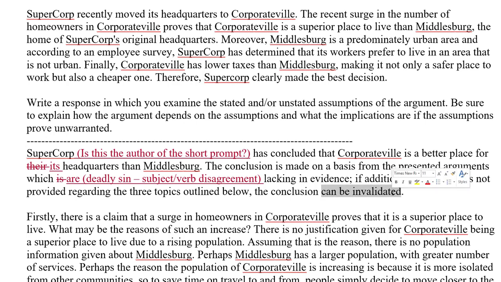Invalidated, you're using the passive voice here. You should just say the conclusion will be invalid, or is invalid, or is not justified, or does not hold water, something like that. I wouldn't be using the passive voice right here.